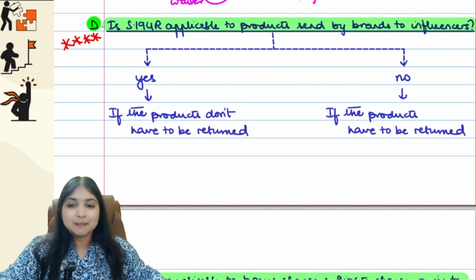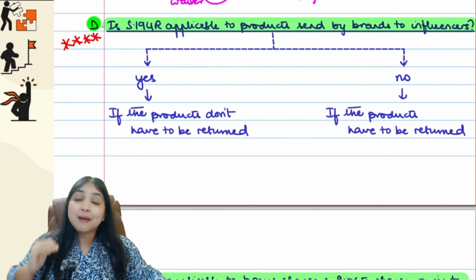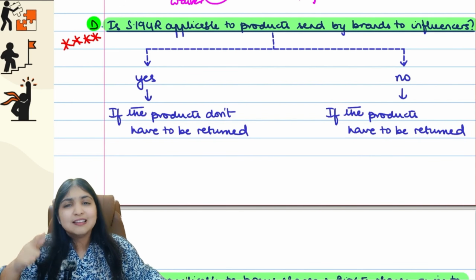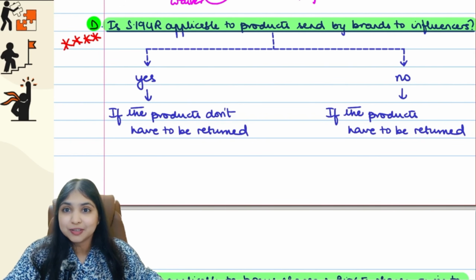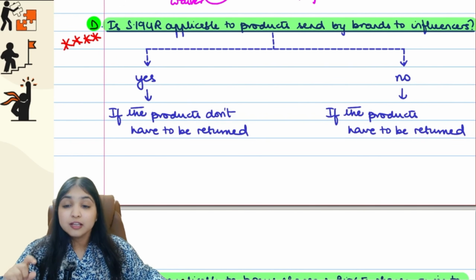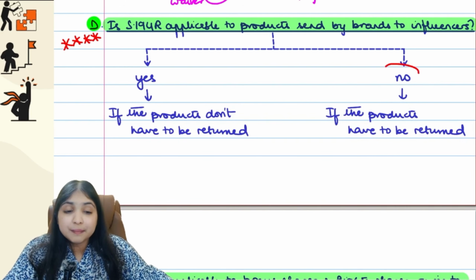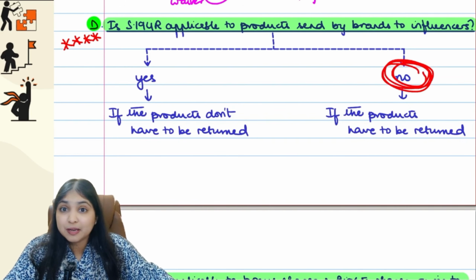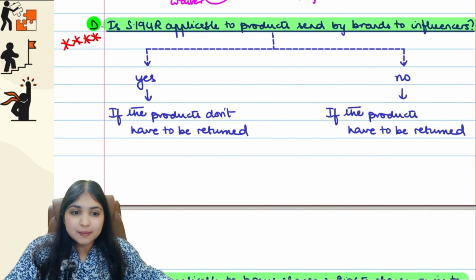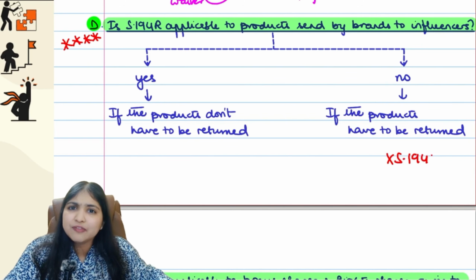Okay. You tell me, if the product has to be returned back to the brand, then did the social media influencer enjoy a benefit? No, right? So if the products have to be returned, then the social media influencer did not enjoy any benefit. If he did not enjoy any benefit, then section 194R itself will not apply.